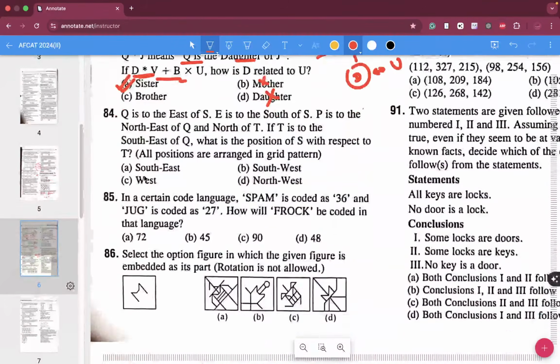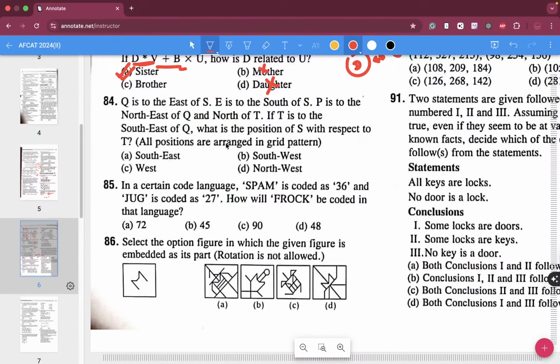All right, Q is to the east of S. So if I have to draw, this is our reference point, and this is S, so Q is somewhere over here.